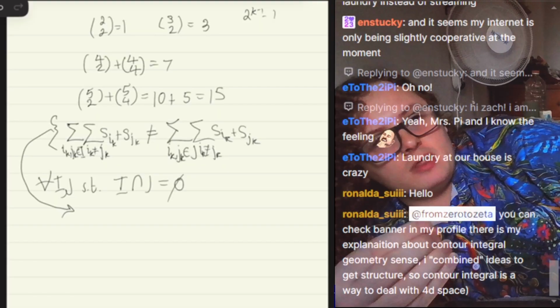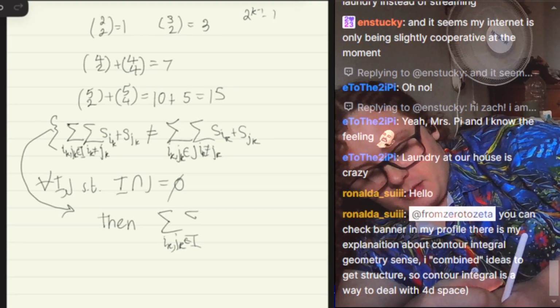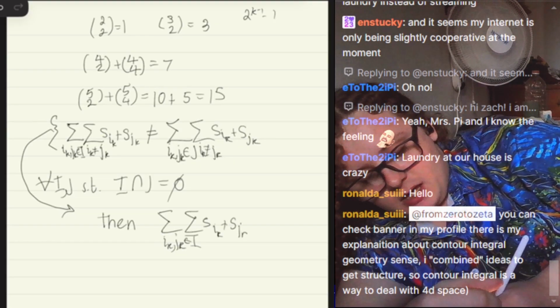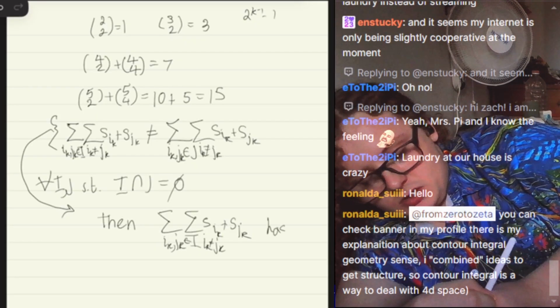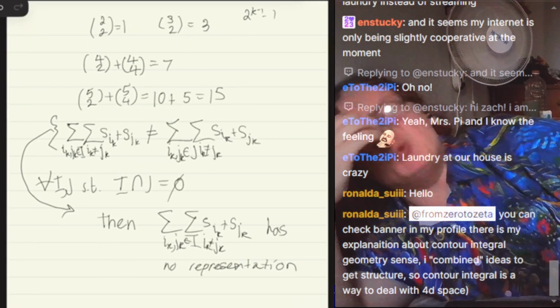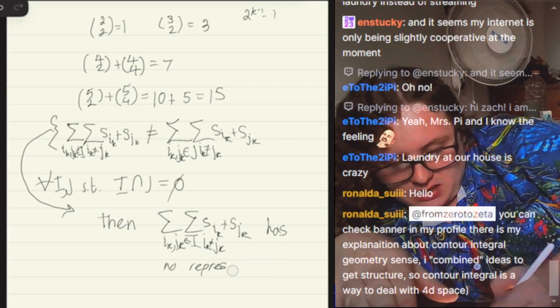How do we prove that this is an infinite set? The sum over ik, jk in I of S_ik plus S_jk for ik not equal to jk has no representation. Oh wait, no, that's not true. It's not true. That has no representation.